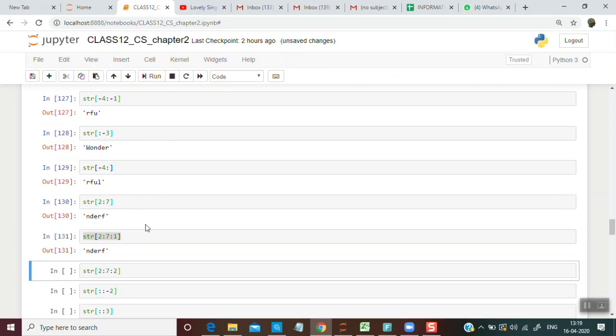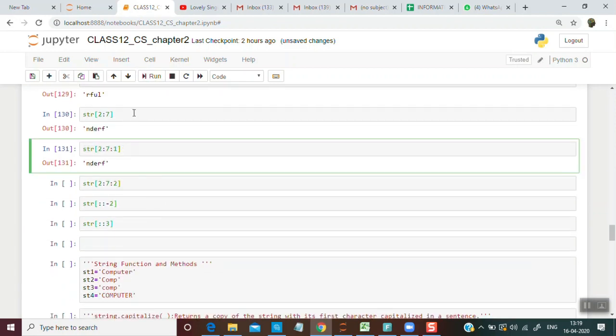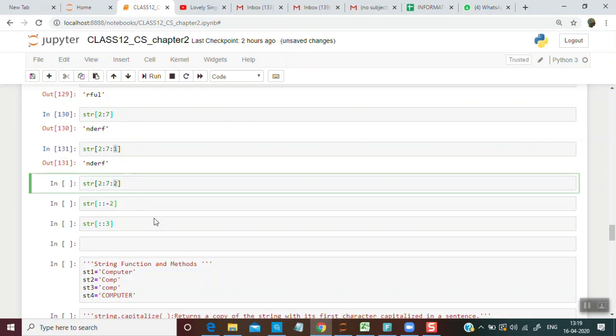And again the second one. If you have a look at both of these, when we introduce the third number in the slicing, it tells you the step value. If we don't mention the third number, by default the step value is 1. But if we mention it, it will take the corresponding step value. Now how do we calculate this?